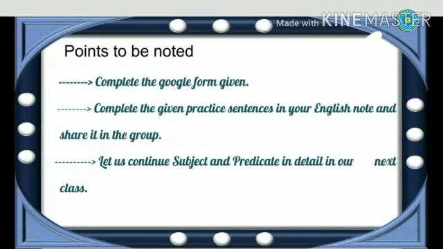Now coming to the end of the session. Points to be noted. Complete the Google form given. Complete the given practice sentences in your English notebook and share it in the group. Let us continue subject and predicate in detail in our next class.